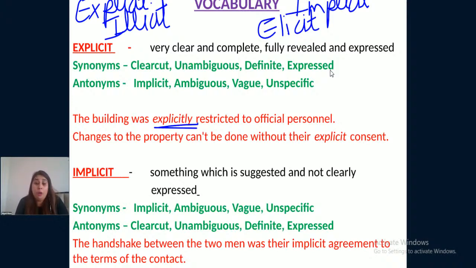Changes to the property can't be done without their explicit consent. Okay, we cannot make changes to their property if they do not say clearly yes. Consent means to say yes, to accept anything.